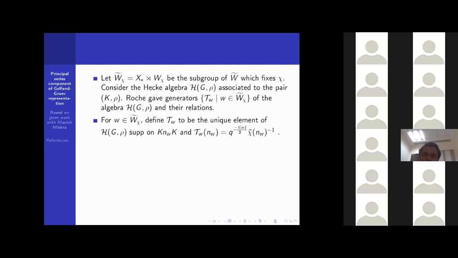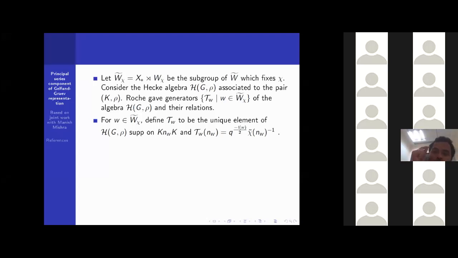For each w belonging to W_Δ,χ, we define T_w to be the unique element of this Hecke algebra whose support is K n_w K. Here n_w is the lift, a representative of w in the normalizer of T.